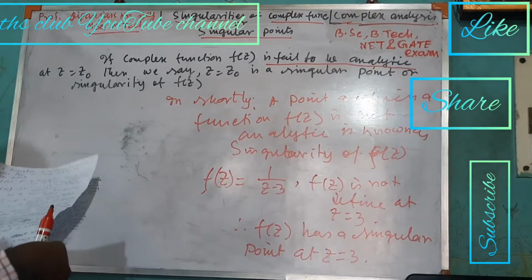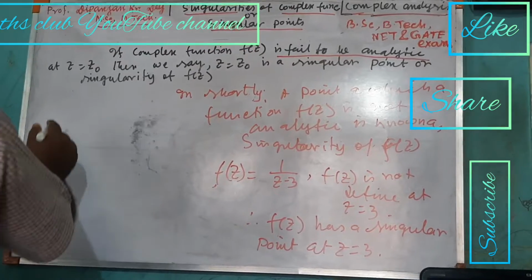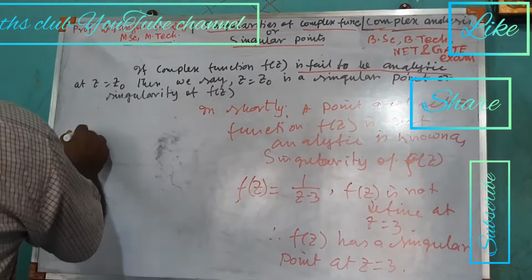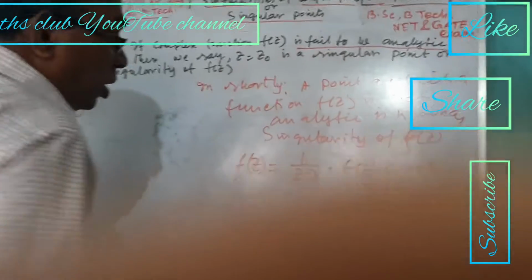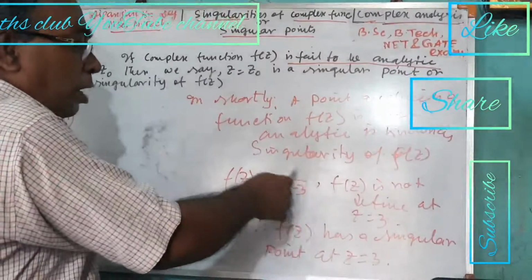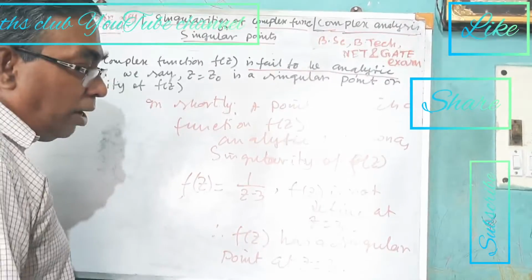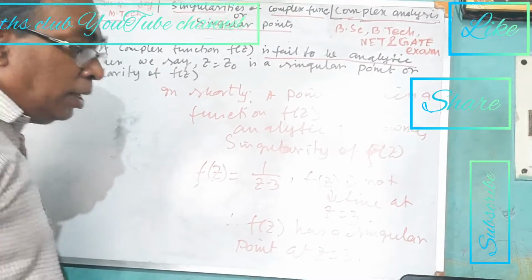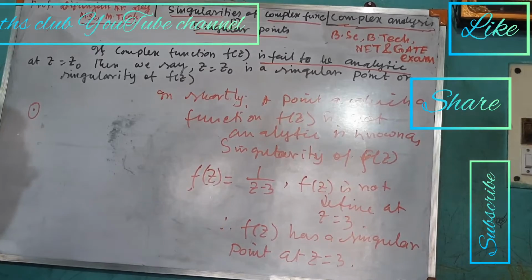Now some points about singularity. Here you see only z equal to 3 is the singular point. When it is an algebraic function, take the denominator part equal to 0 and find the value of z. That point is known as a singular point. This is the procedure to get the singular point.